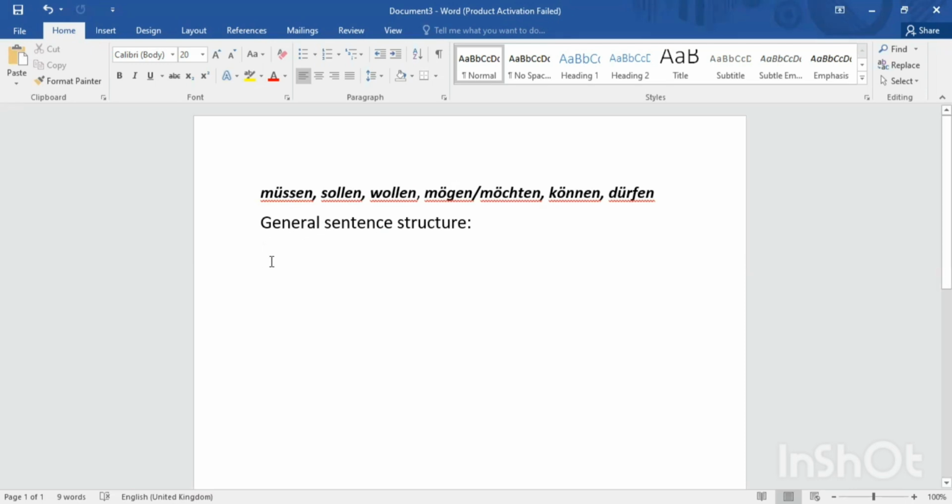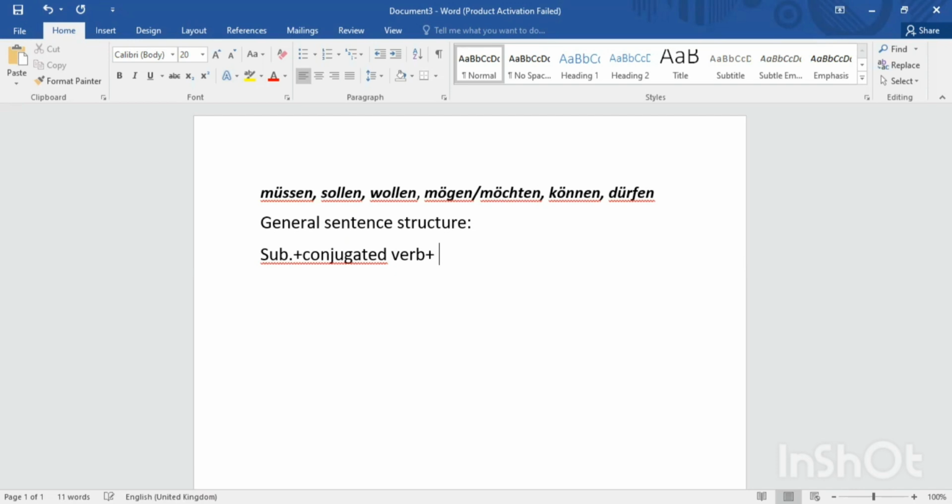So first of all, I want to tell you the general sentence structure, or just repeat this topic. What is the general sentence structure? Basically, general sentence structure contains the subject first of all at the first place, then at the second place the conjugated verb will be there.